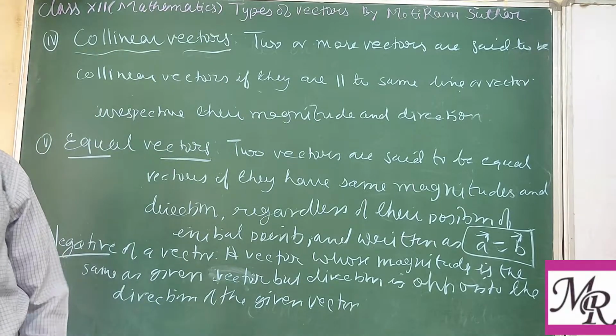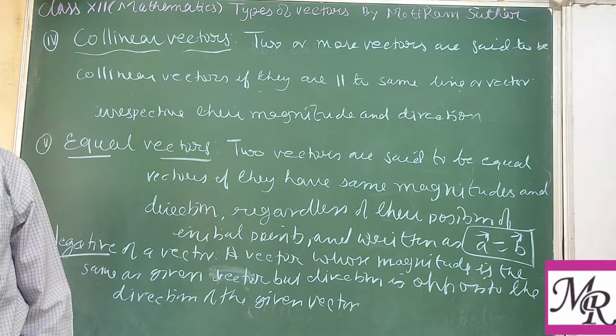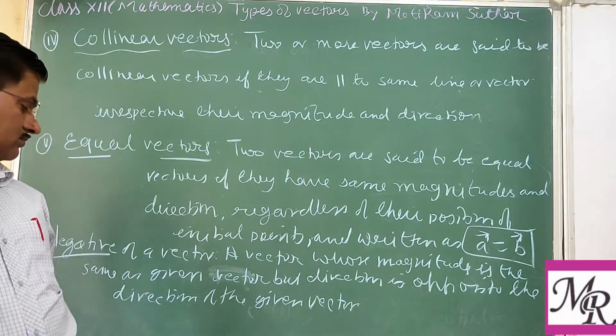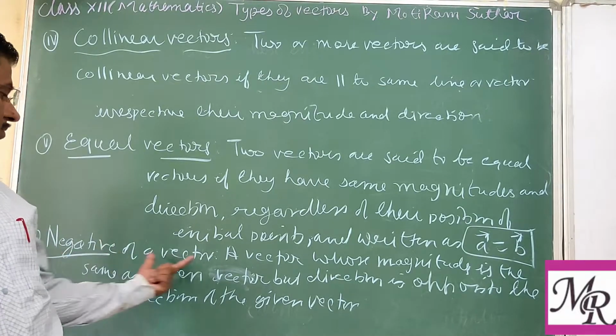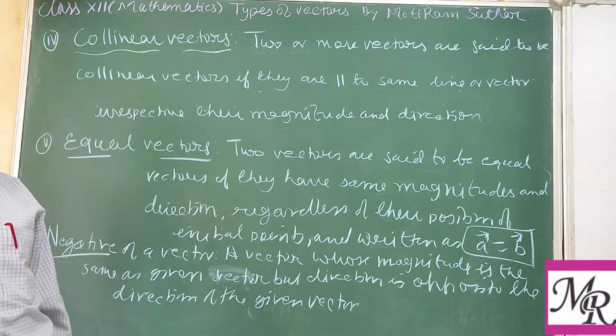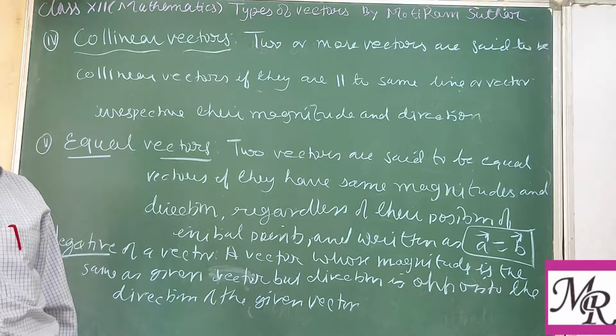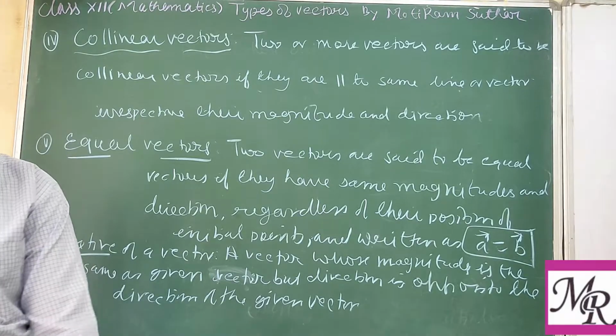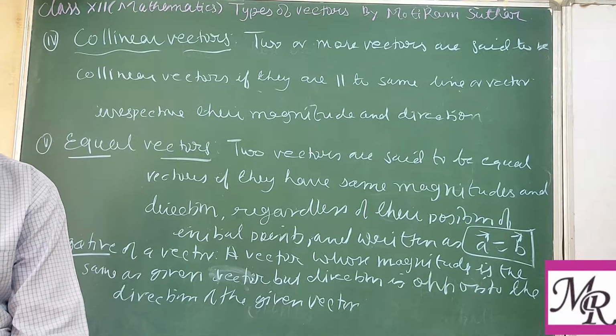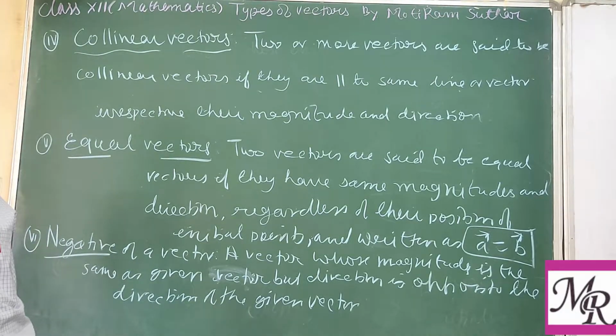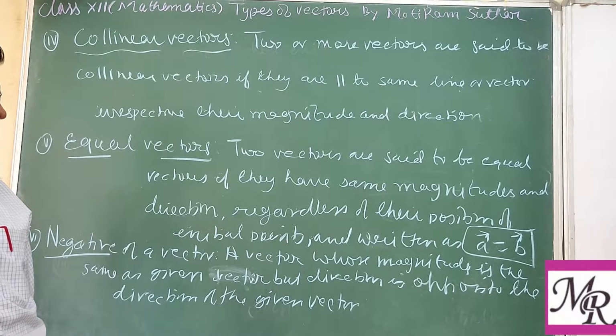So the definition is very easy. It says the negative of a vector means a vector whose magnitude is the same as the given vector. Means vector A is 5 units and B is also 5 units, but the direction is just opposite to the given vector.